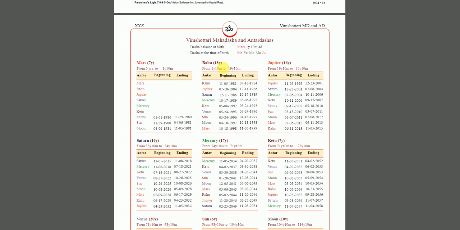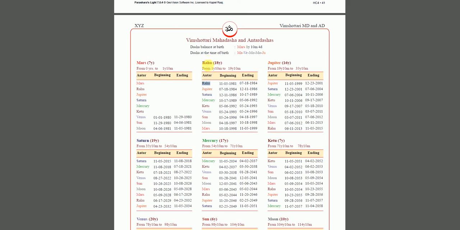And especially if you look at Rahu, it is an 18-year period. So now Rahu will be a full 18-year period from 1981 to 1999. Now, what is this? Well, the way Rahu is placed in the birth chart, the planets it is conjunct, the sign it is in, the nakshatra it's in, the aspects it's receiving. For 18 years, this person is going to go through those situations and things. And then each period of 2 years, 3 years will be divided into sub-periods.